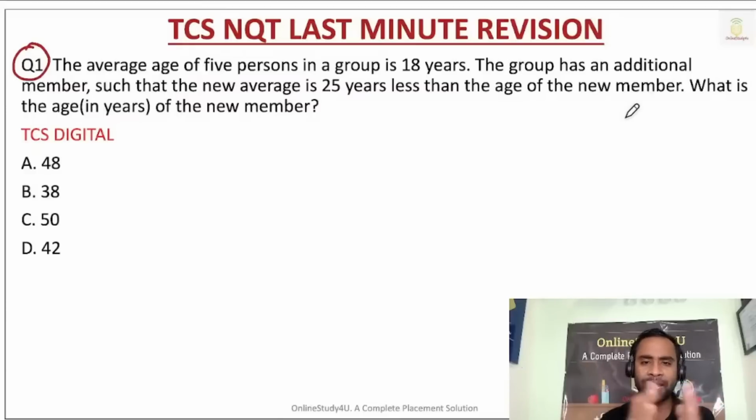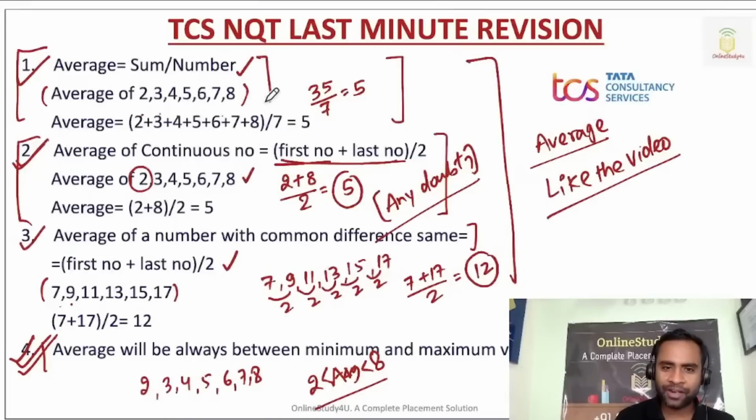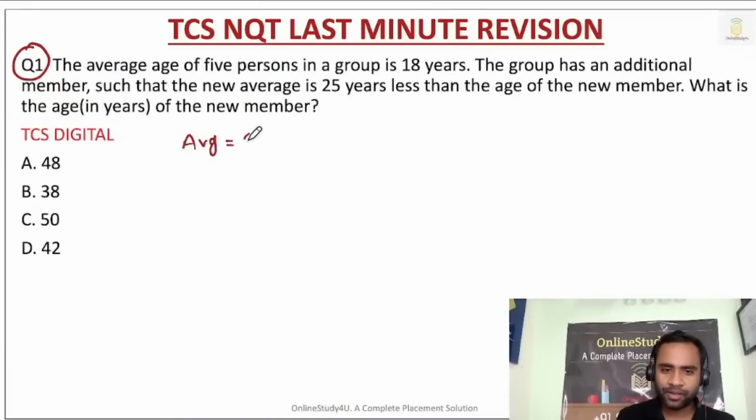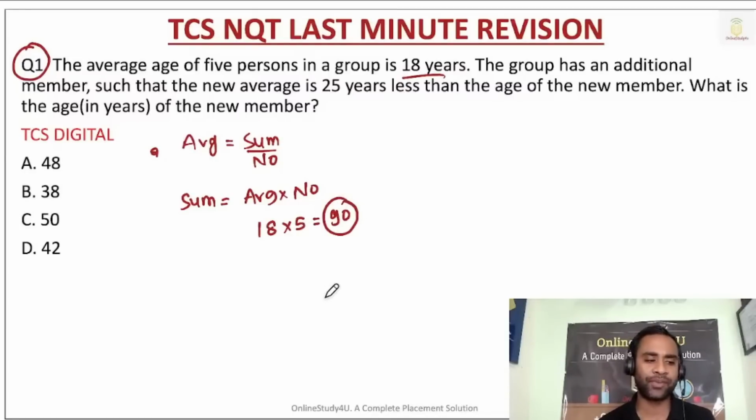Don't get confused by reading the complete content. See, in aptitude, first you have to write down all the data and then you will be able to solve. Now you know the average formula, right? Average is sum divided by number, so sum will be equal to average into number. The average age of 5 persons is 18, so the total age will become 90 years. Okay, fine.